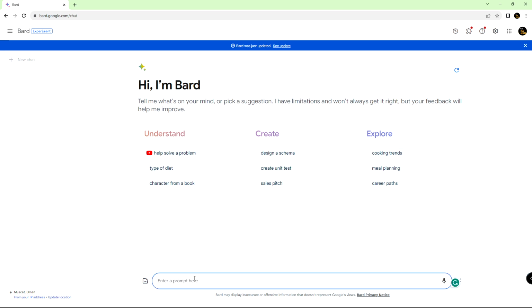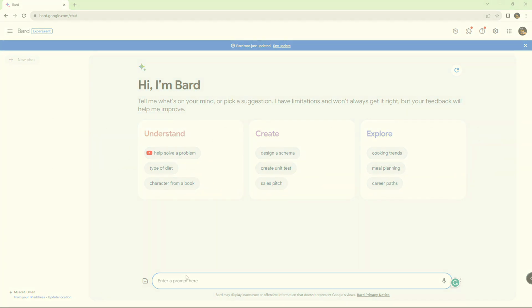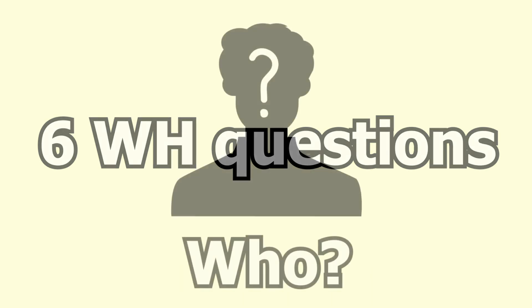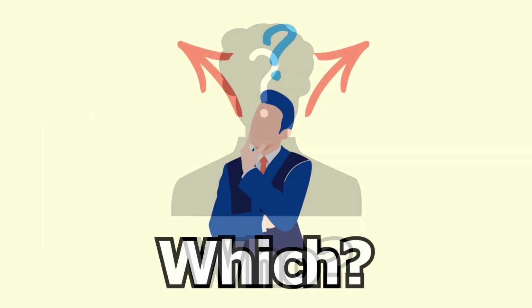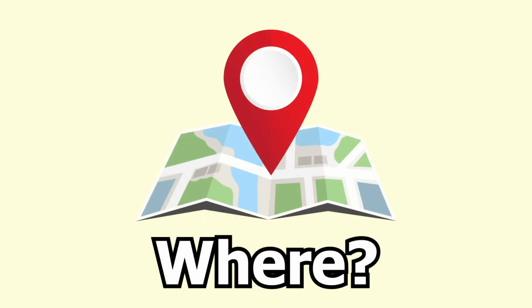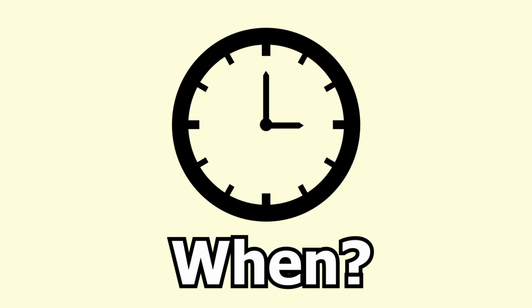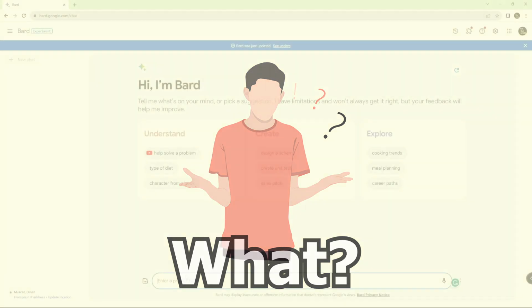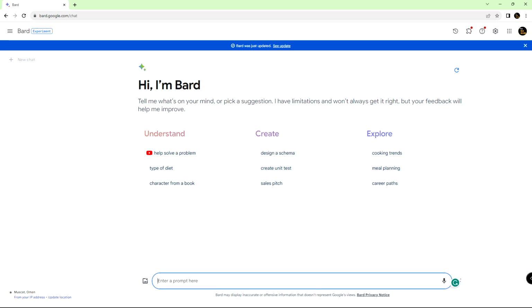Let's get through this. First, I will teach you a very simple prompt. Question. To ask a question to Bard, you just need to type 6 WHs. Who, which, why, where, when, what. So it's the same as the question forms you use in your daily life. I want to know who's the author of Harry Potter.